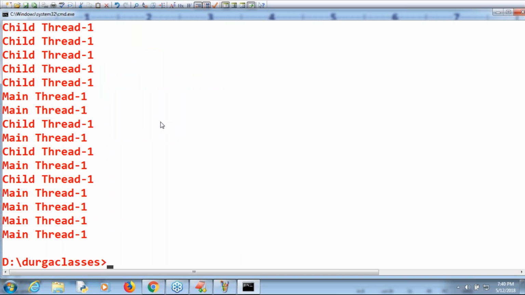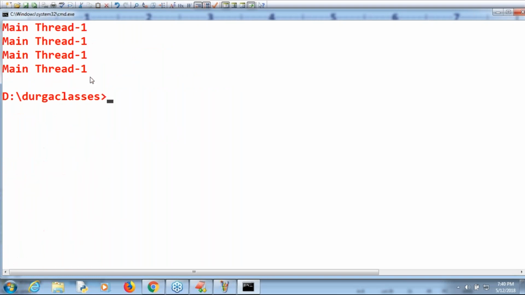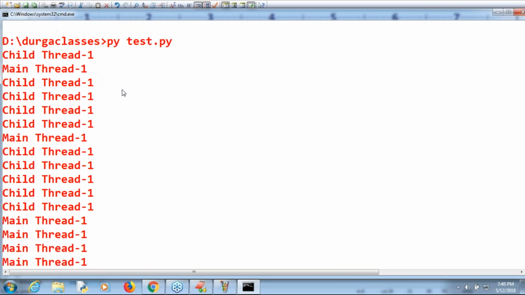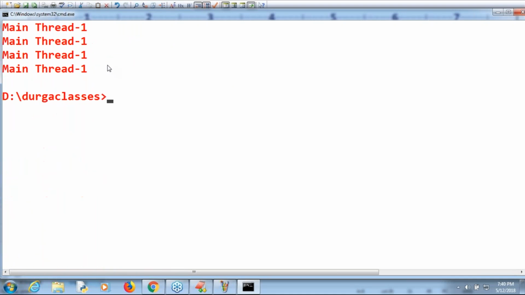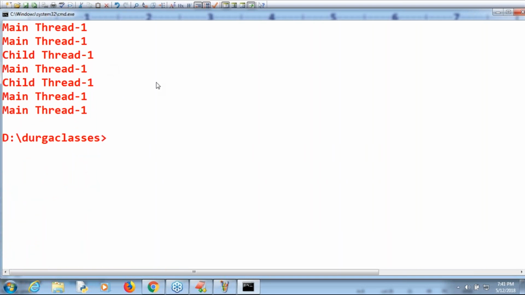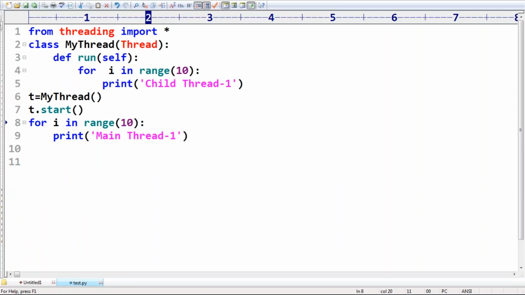Child thread, main thread, like a mixed output by default you are going to get. Run to run, the output is changing or not? Mixed output by default you are going to get. Now my next important point: range is also a predefined function.